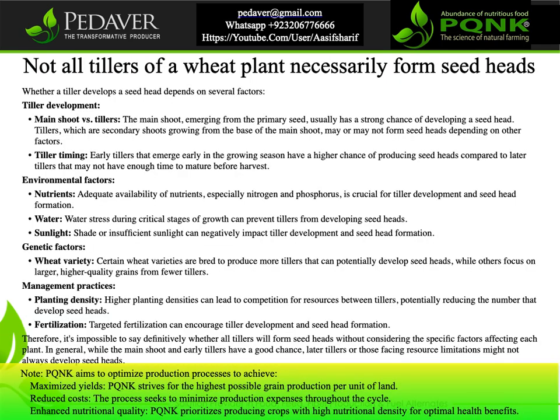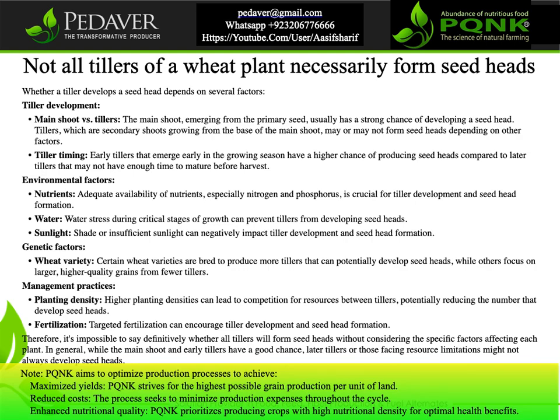Not all tillers of a wheat plant necessarily form seed heads. Whether a tiller develops a seed head depends on several factors. Tiller development: main shoot versus tillers. The main shoot, emerging from the primary seed, usually has a strong chance of developing a seed head. Tillers, which are secondary shoots growing from the base of the main shoot, may or may not form seed heads